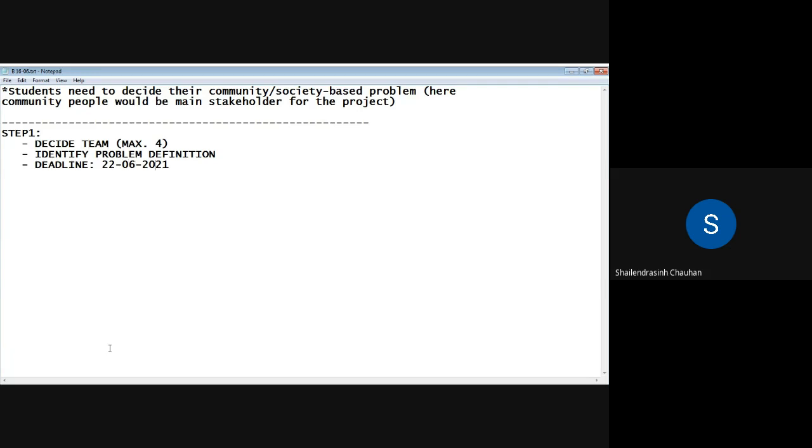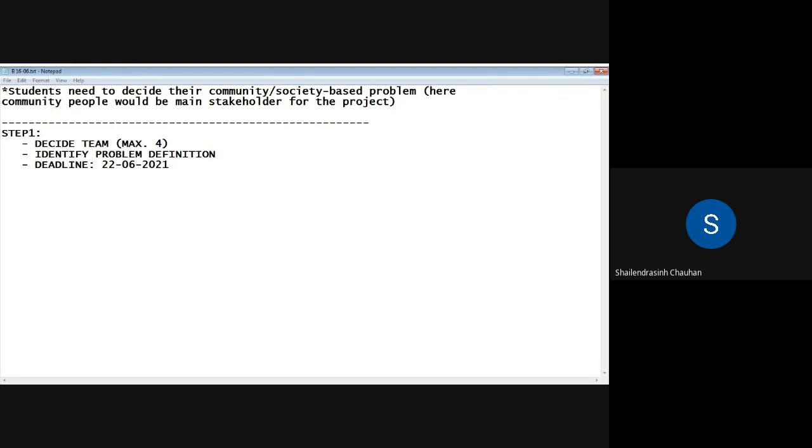And in the next week, any one member from your team needs to represent your problem definition: which kind of issue, which kind of challenge you are going to address as a computer engineer, what your problem definition is, and how you are going to solve it. You need to present it briefly, and after that I will give you the approval. If changes are required, I will ask you to change or modify your problem definition. But after getting my approval, you need to execute step number 2.